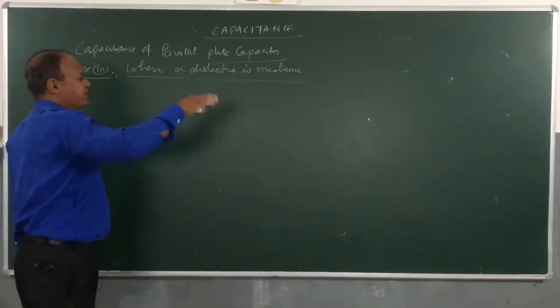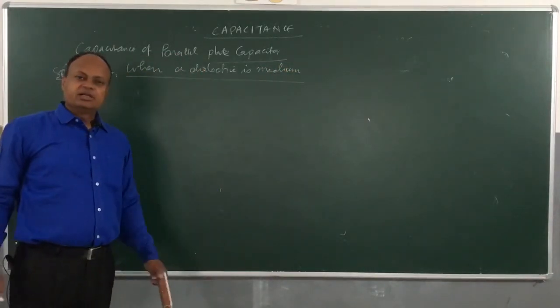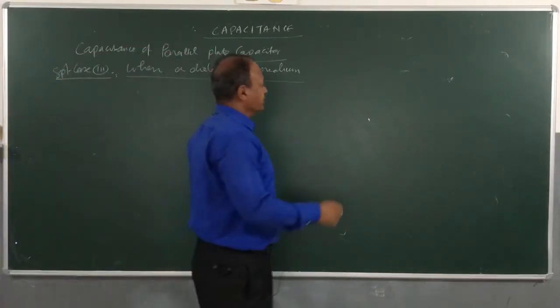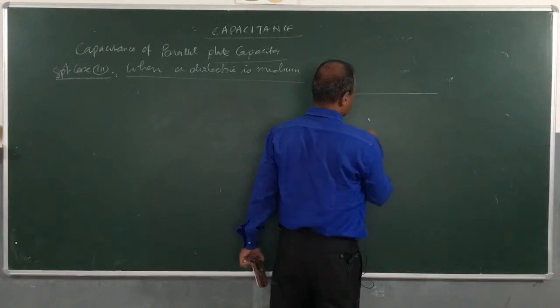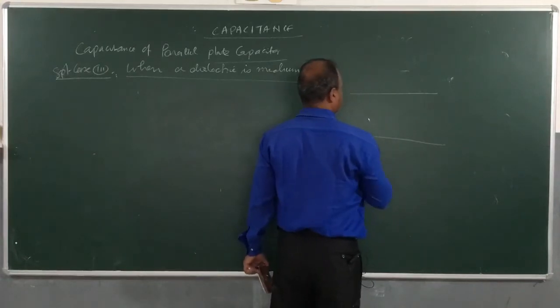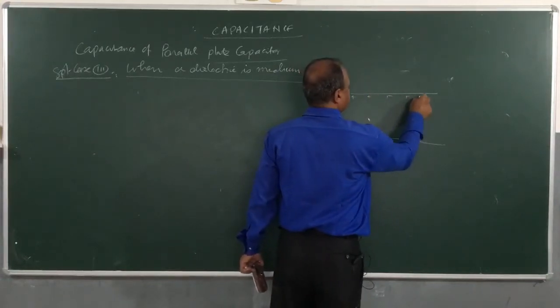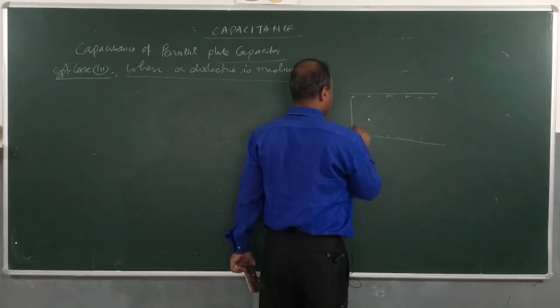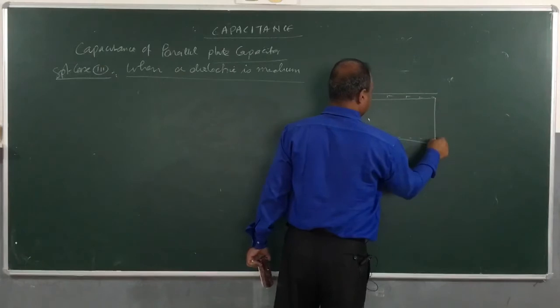Here we are saying when a dielectric slab is medium, we can use one dielectric or we can use a combination of many dielectrics. Let us see here, this is one plate, this is another plate, and the space between these two plates is completely filled by the dielectric.